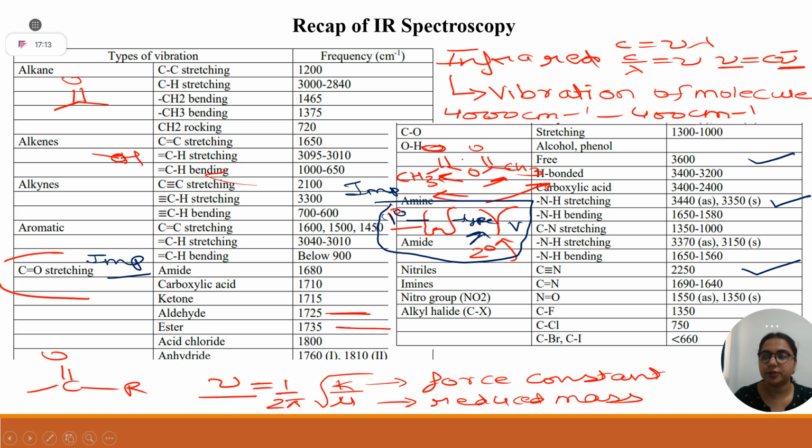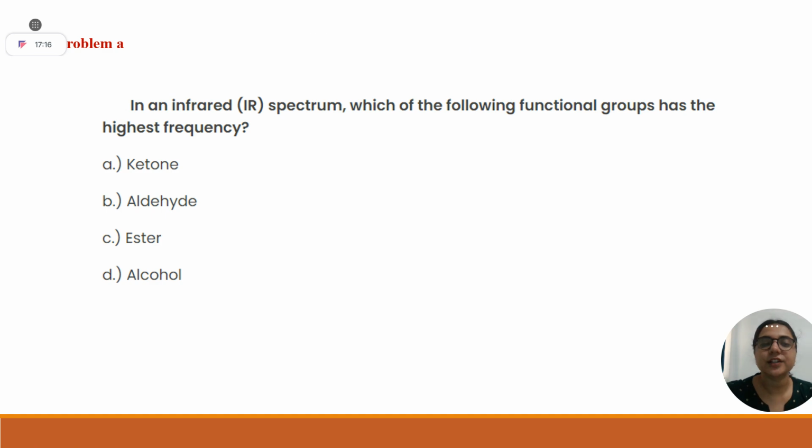Okay, good. So if you understood a little bit about IR spectroscopy, try to answer this question. In an infrared spectrum, which of the following functional groups has the highest frequency? Ketone, aldehyde, ester, or alcohol? Ester. Ma'am, are you sure?